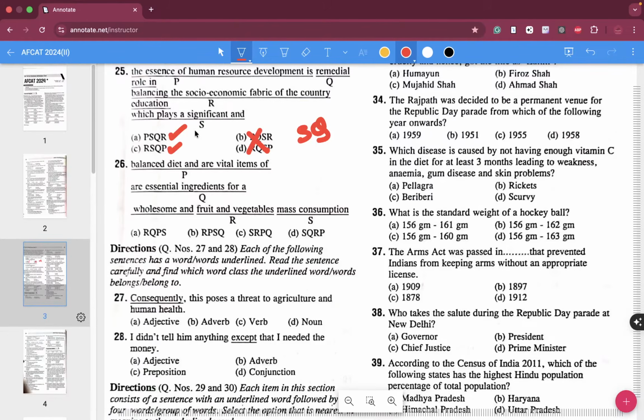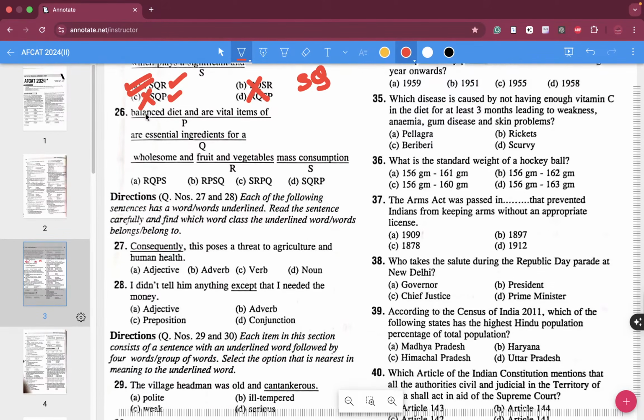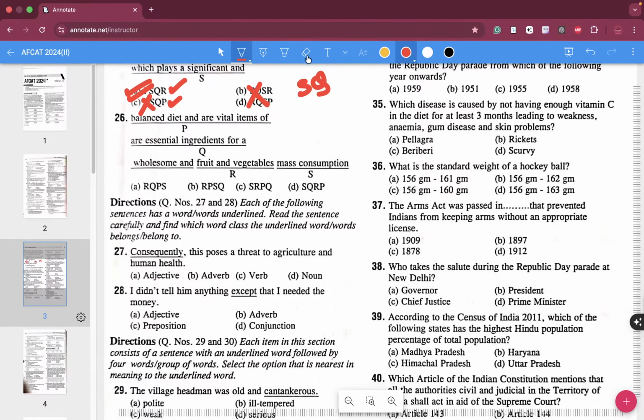And then C says balancing the socio-economic fabric of the country, education, which plays a significant and remedial role in the essence of human. So obviously C seems to be very strange, so we go ahead with A as the correct answer.